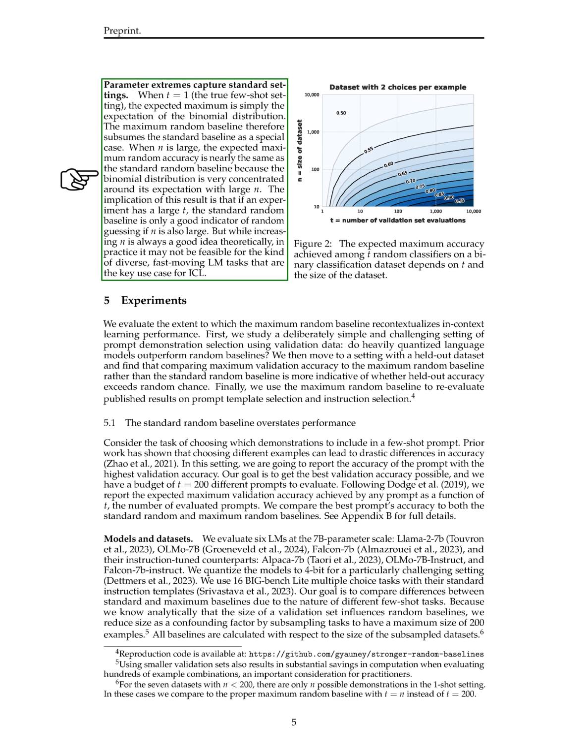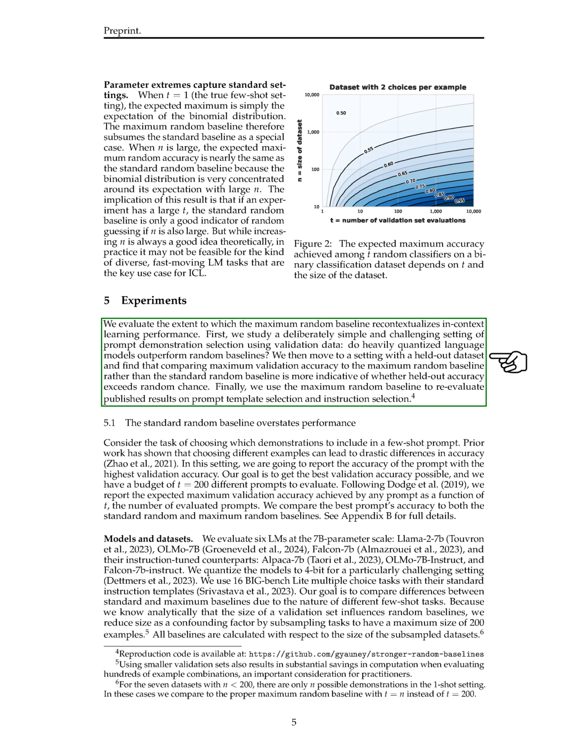Section: Experiments. In this section, we will assess how well the maximum random baseline impacts in-context learning performance. Initially, we will examine a simple yet challenging scenario involving prompt demonstration selection using validation data. We aim to determine if highly quantized language models perform better than random baselines in this context. Subsequently, we will transition to a scenario with a separate dataset and compare the maximum validation accuracy to the maximum random baseline, which is more indicative of surpassing random chance accuracy.